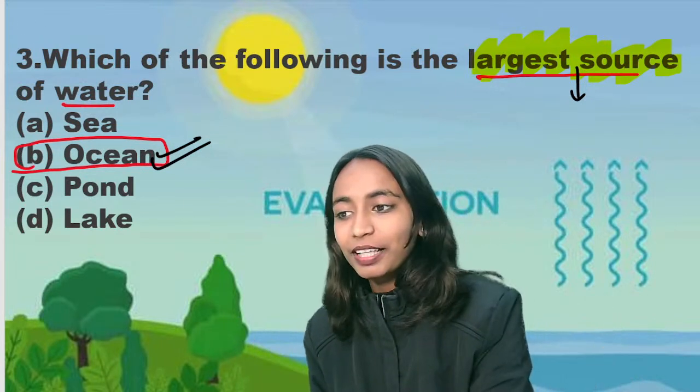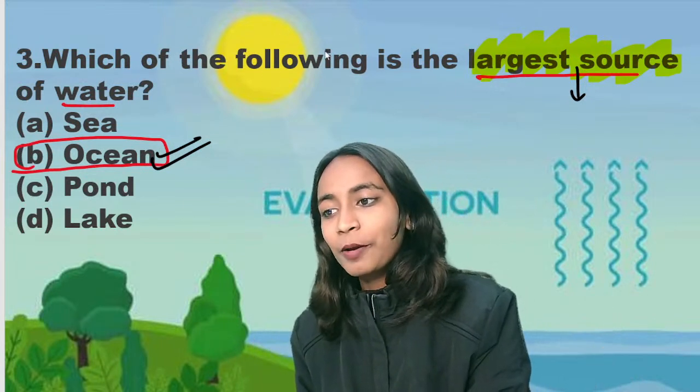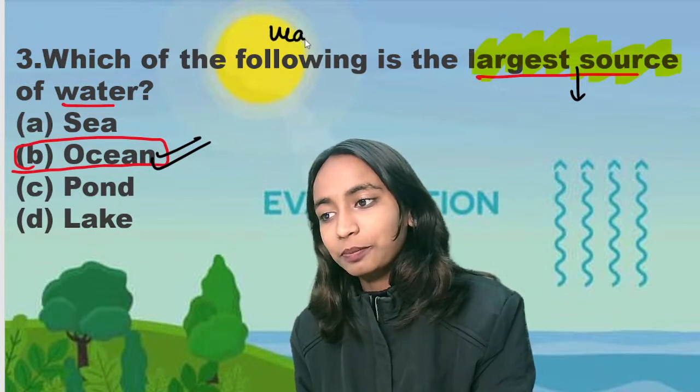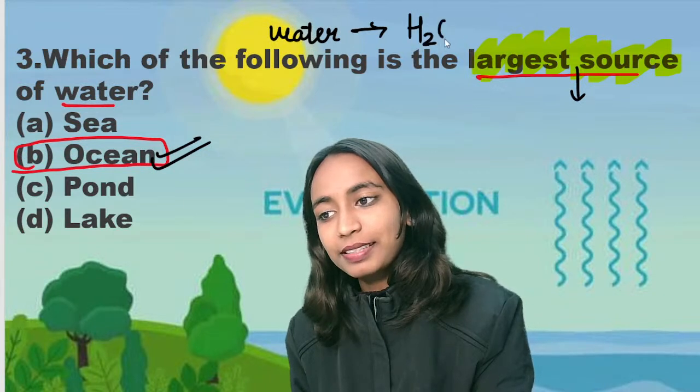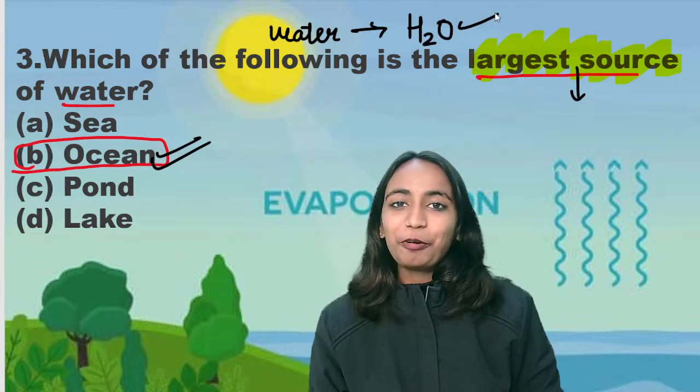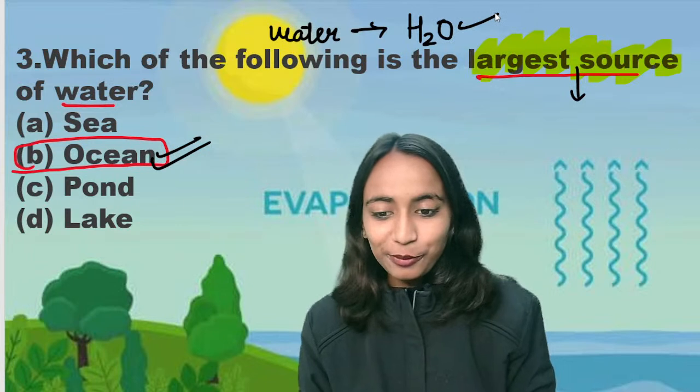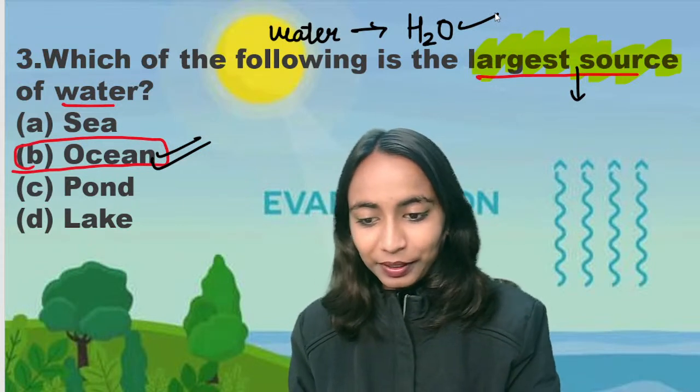One more important thing we forgot about was, when we talk about water, chemical formula of water is H2O. What is the chemical formula of water? Chemical formula of water is H2O. This also you have to keep in mind.